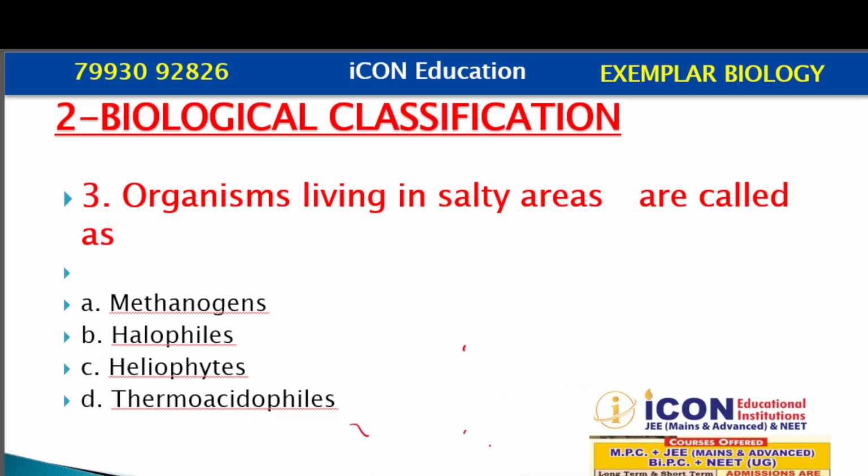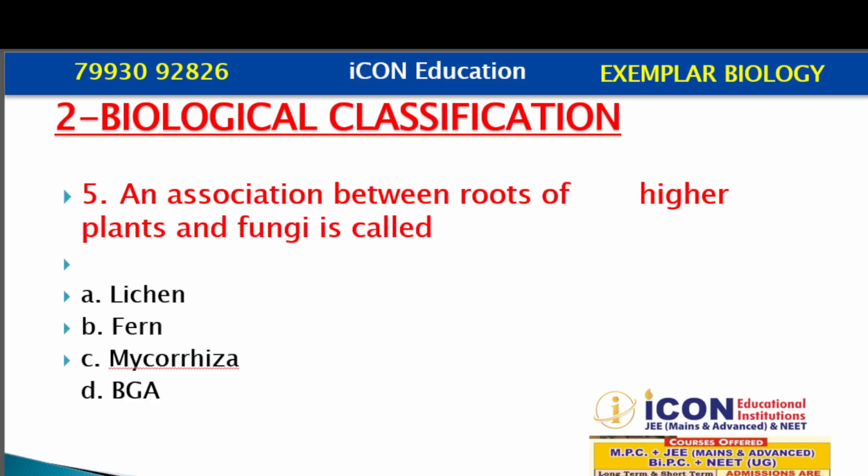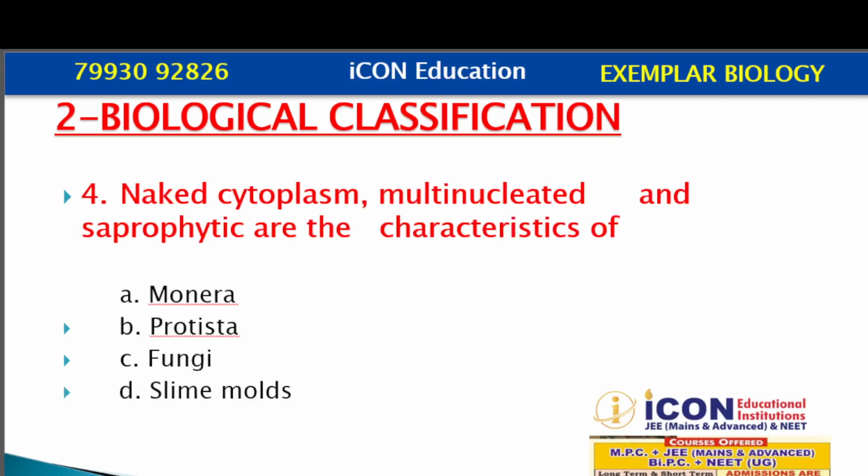Now let us move to question number 4. Naked cytoplasm, multinucleated and saprophytic are the characteristics of. Now this is a tricky question where you have to emphasize on naked cytoplasm.